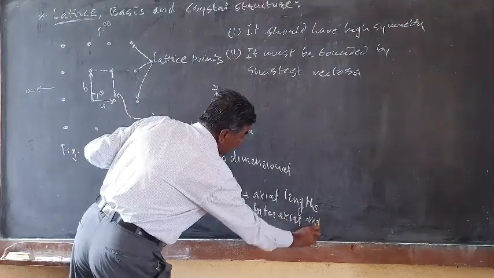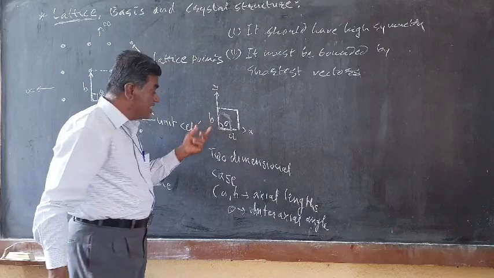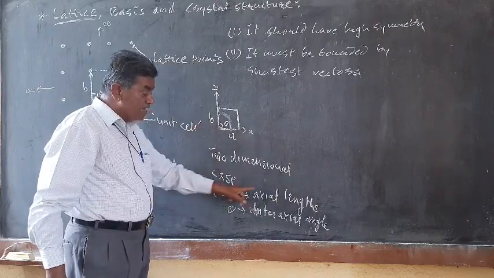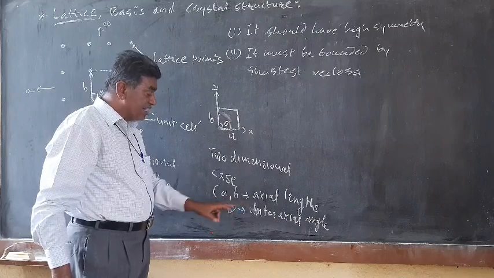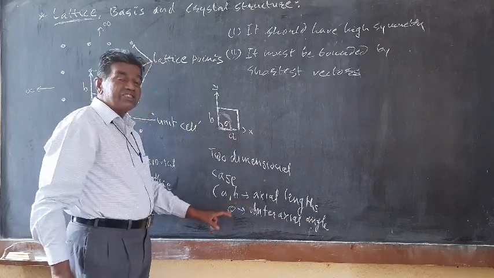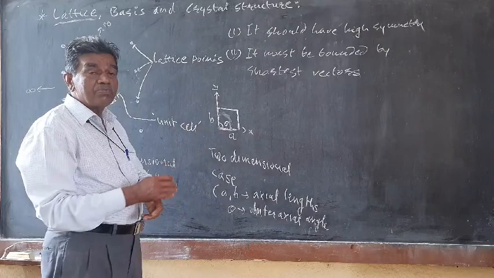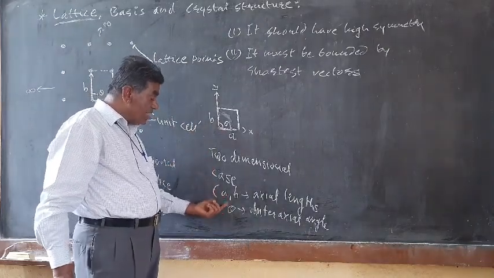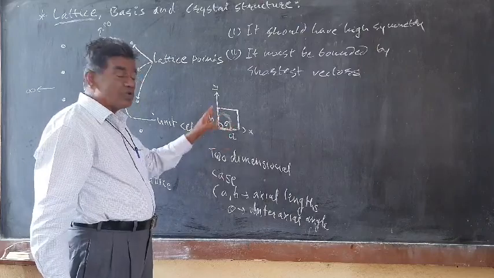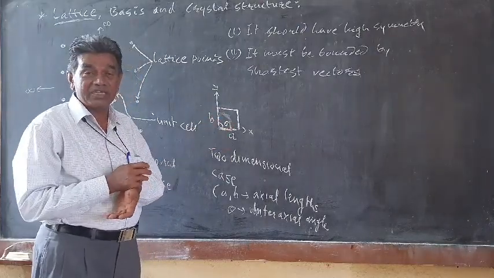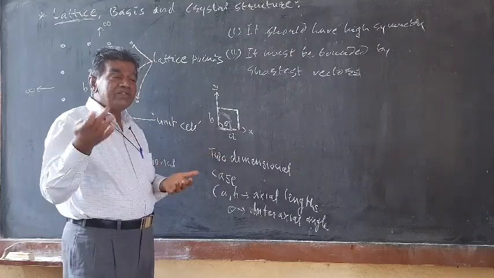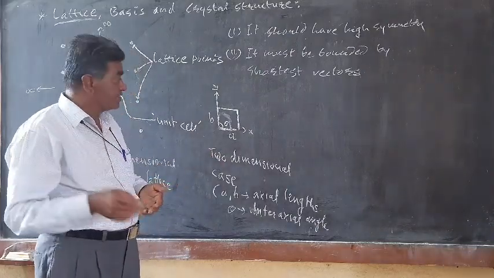So the size and shape of the unit cell in the two-dimensional case is given by three parameters: a, b, the axial lengths, and theta, the interaxial angle. By means of these three parameters, the size and shape of the unit cell is given. By putting conditions on a, b and theta, different types of unit cell in the two-dimensional case can be constructed, and how many types we get, we will study in the next lecture.